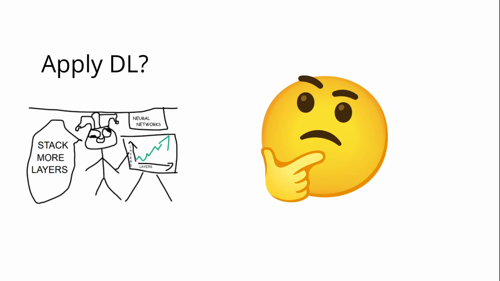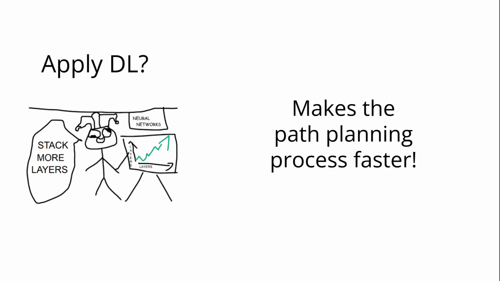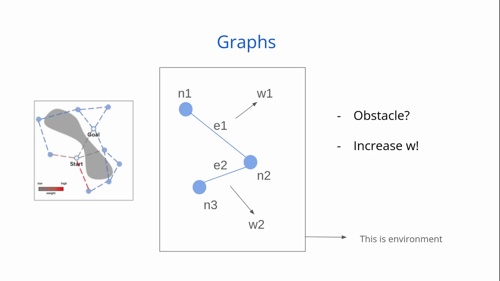But what if we use deep learning for this task, specifically graph neural networks? Studies have proved that graph neural networks, GNNs, can significantly reduce the number of collision checks required during the path planning process, so it makes path planning process faster. The proposed method operates on graph structure data where nodes represent possible positions in the environment and edges represent potential paths between those positions. The GNN predicts edge weights, which represent the traversal cost of those edges, to determine the optimal collision-free path.